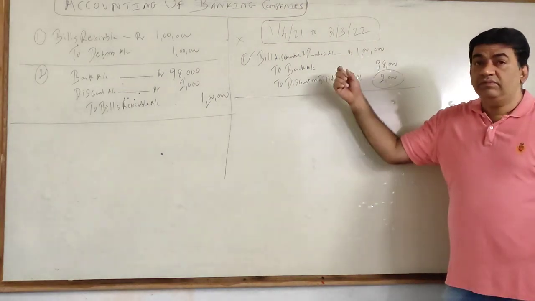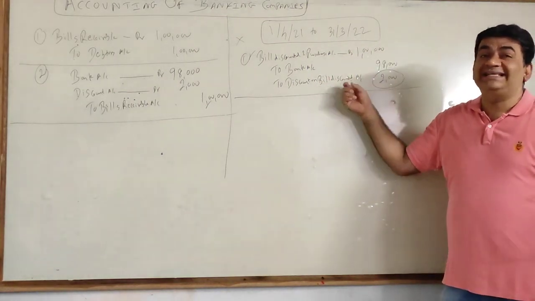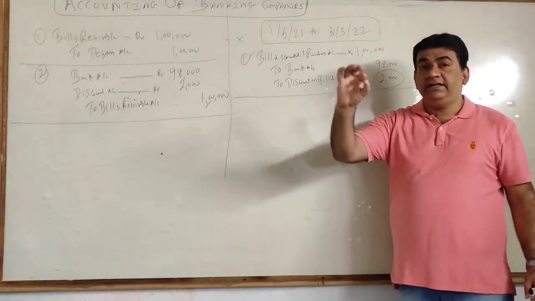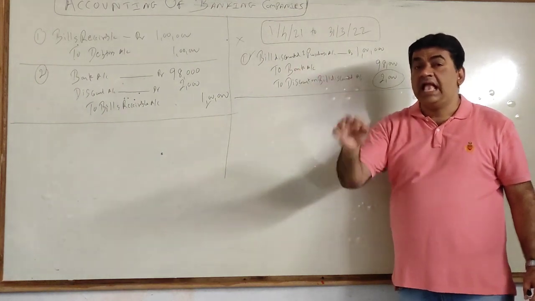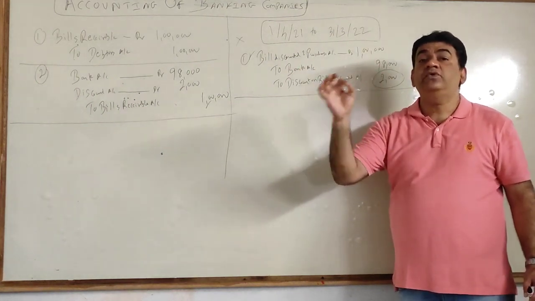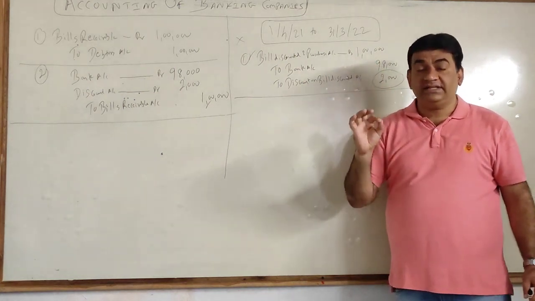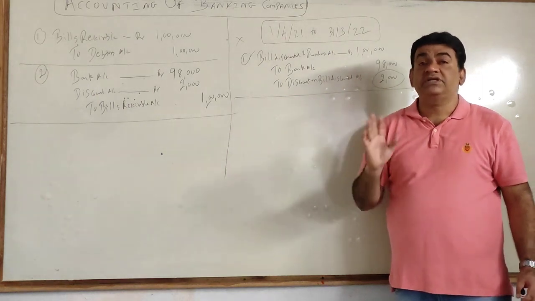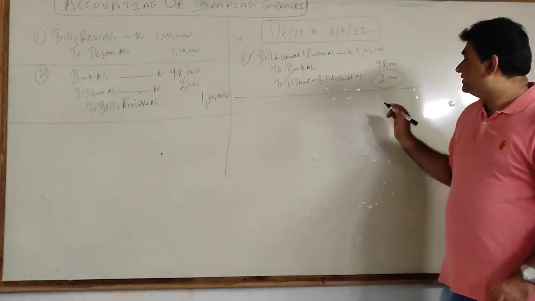As I told you, banks will also follow the accrual system of accounting, or what we call mercantile. That means you will debit the expenses and credit the incomes according to the period to which they belong. Accrual or mercantile method says you will debit the expenses and credit the incomes according to the period to which it belongs. Now understand this.